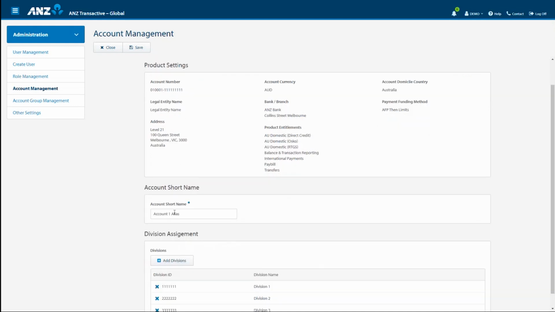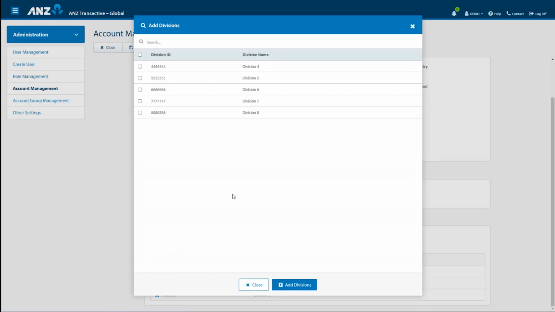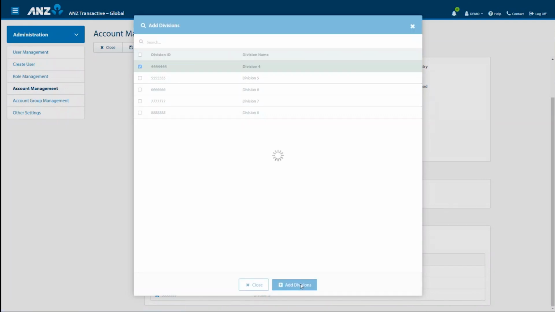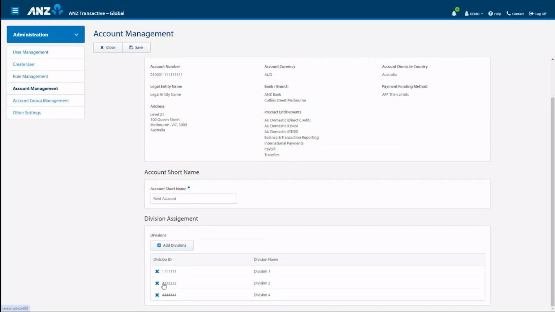In this instance, we can change the account short name. If your organisation has multiple divisions, we can also add or remove accounts from divisions here. Simply click Add Division, select the division, then Add. If you wish to remove a division, click on the X next to the division and click Save.